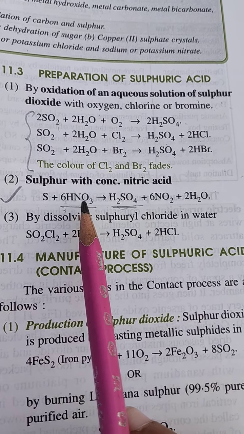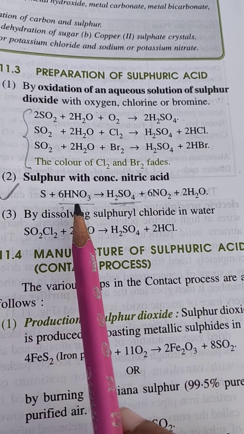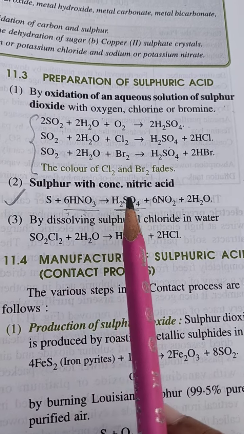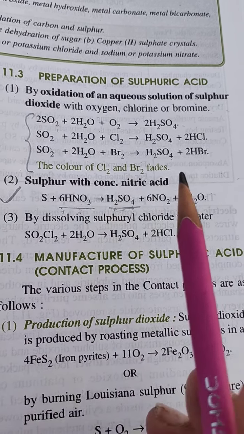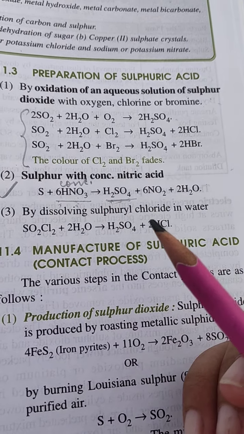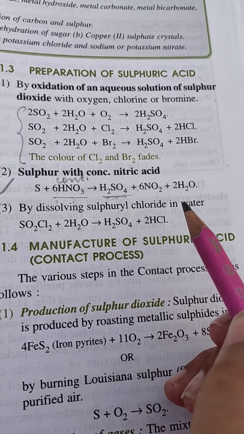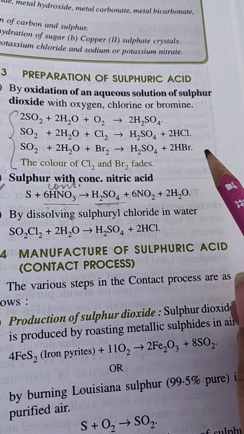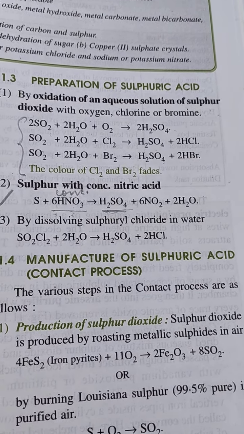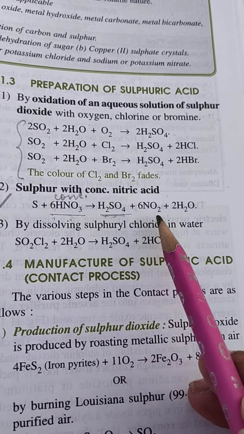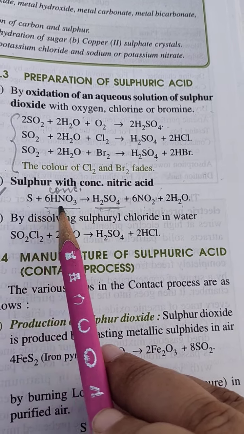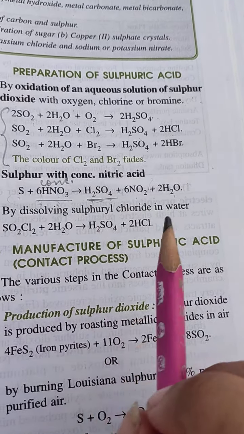HNO3 is a strong oxidizing agent, as you all know. In our last chapter we learned HNO3 is a strong oxidizing agent. It will oxidize sulfur, forming sulfuric acid. Here the nitric acid used is concentrated. So you all know, when concentrated acid breaks down, it will give nascent oxygen, which is used as an oxidizing agent. Together with this, what else is released? Nitrogen dioxide and water.